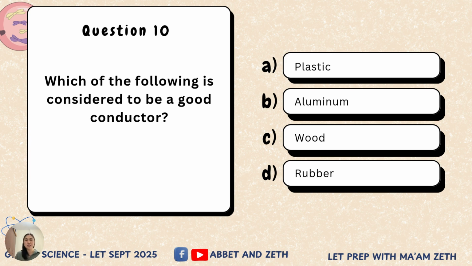So, sa ating option, the only metal is the aluminum. And most metals are considered good heat and electric conductors because of the presence of free electrons, no? So free flowing kanilang mga electrons, so the conduction of heat and electricity ay madali among metals.